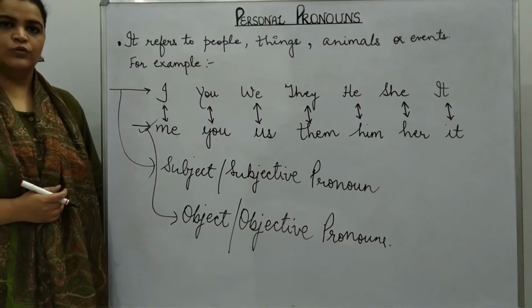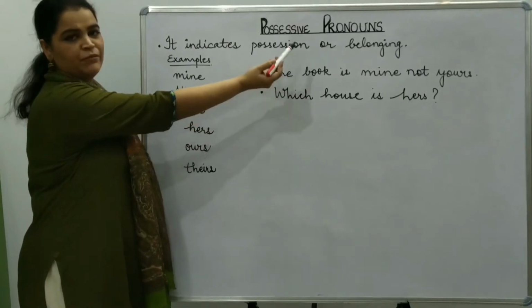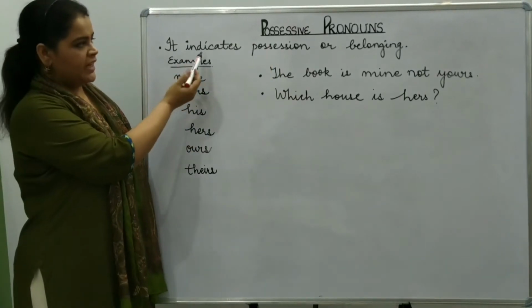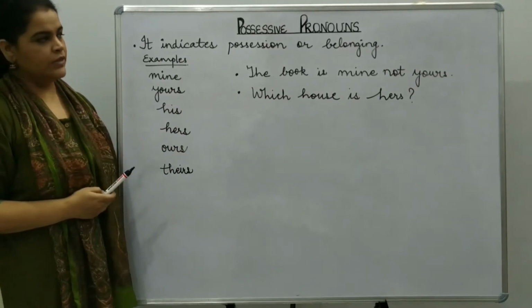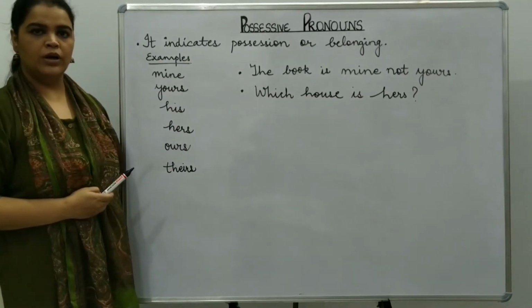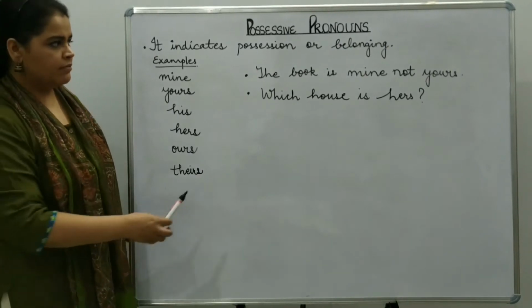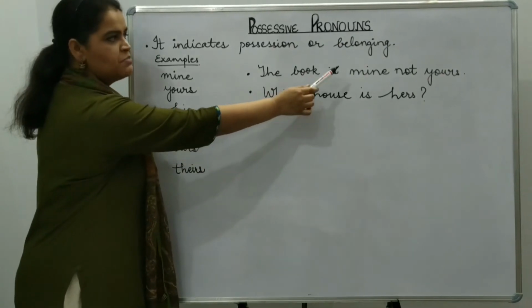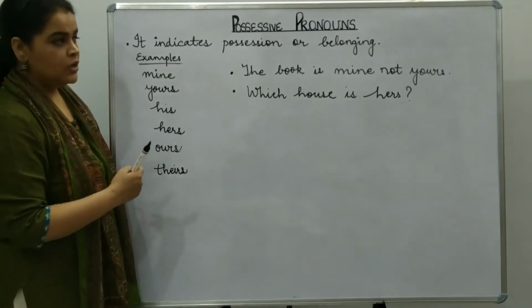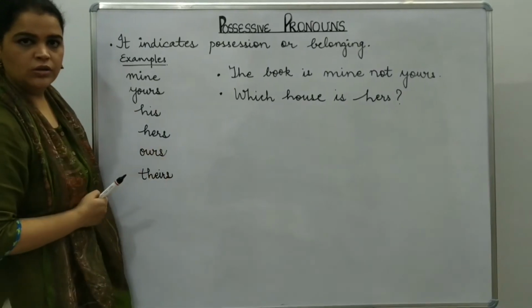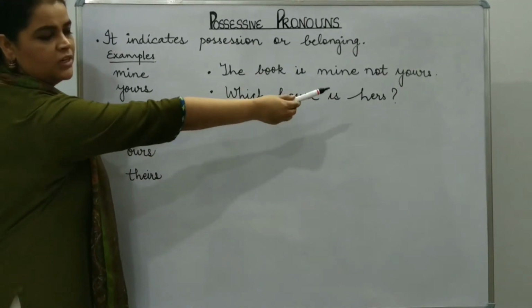Now let's move to the second type of pronoun. Possessive pronouns. It indicates possession or belonging. When something belongs to someone, then we use possessive pronoun. See the example. The book is mine. That means book belongs to me, not yours. It's not yours. Second example, which house is hers?